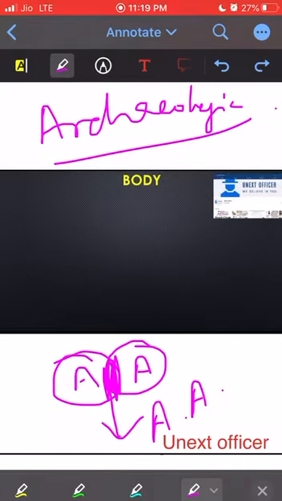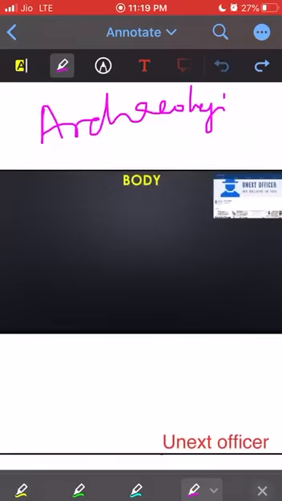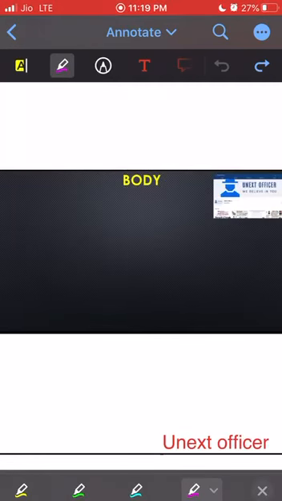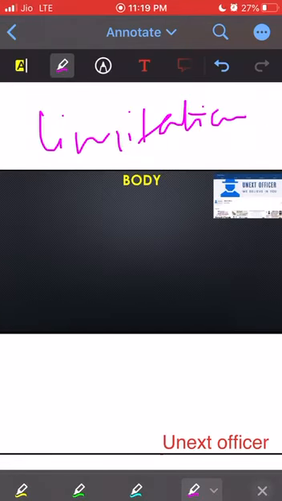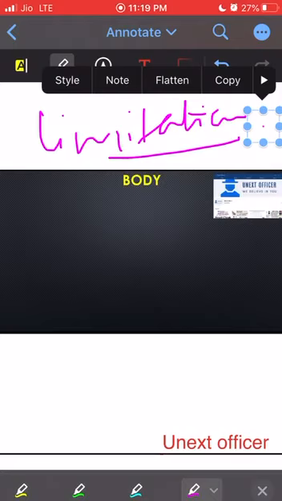After writing down the background and scope, we can come to the limitation part of the archaeological anthropology. In the limitation, we can mention how it is a handicapped branch. Why? Because we have never been able to know what speech or language the prehistoric man was using.